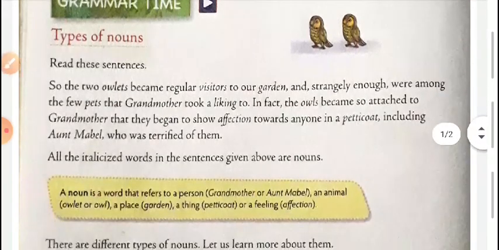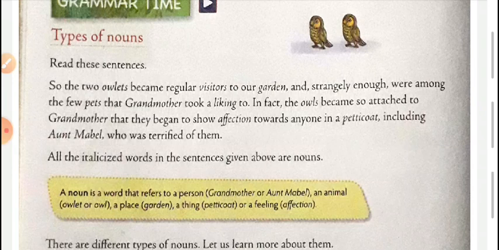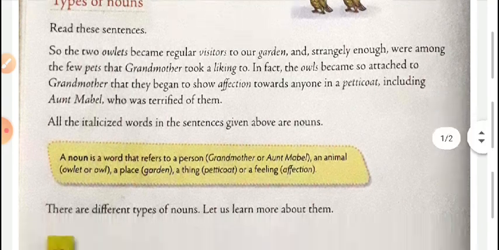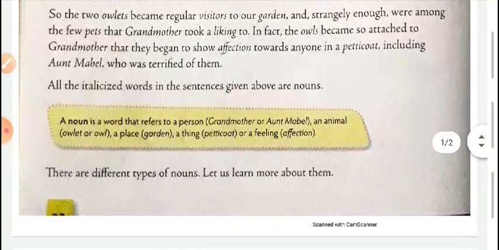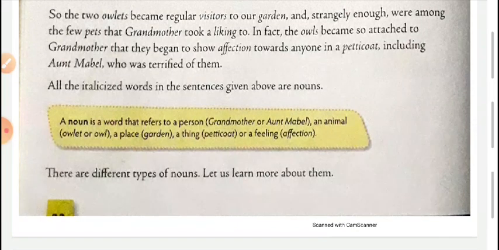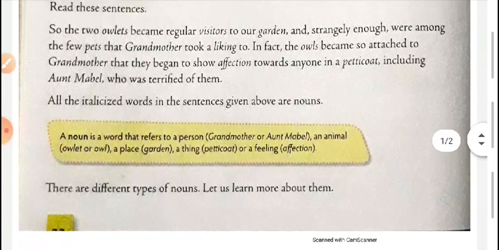Now, types of nouns. You know, so many types of nouns are there. Before that, what is a noun? A noun is a word that refers to a person, animal, a place, a thing, or a feeling.